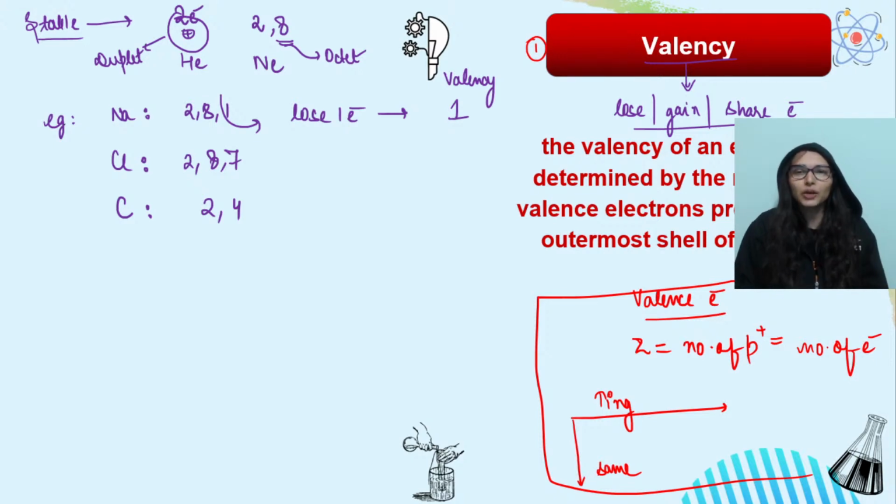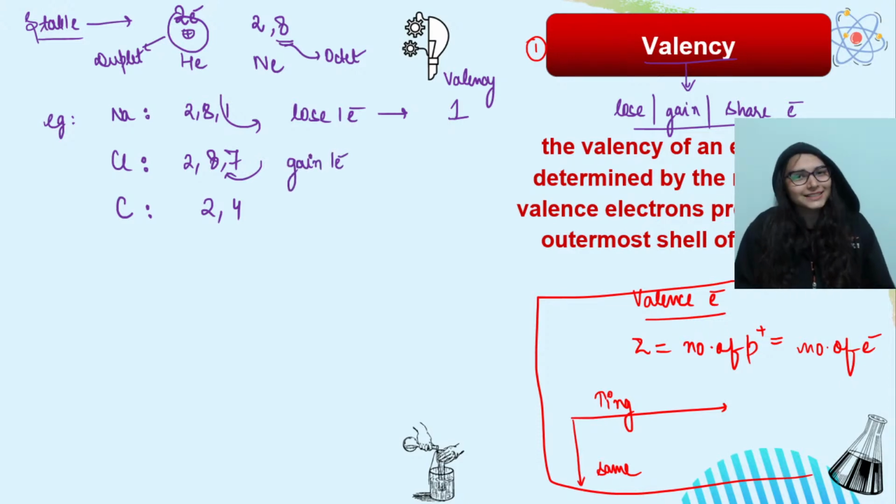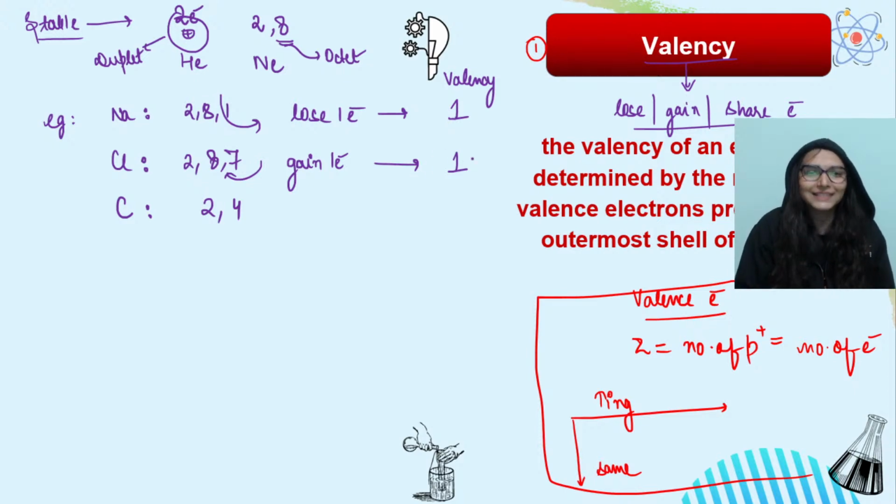Now if you talk about chlorine, how will it become stable? If it gets to gain 1 electron, that would be an argon type configuration, that is a noble gas. So on gaining 1 electron, it will achieve a stable configuration. So the valency of chlorine is also 1.